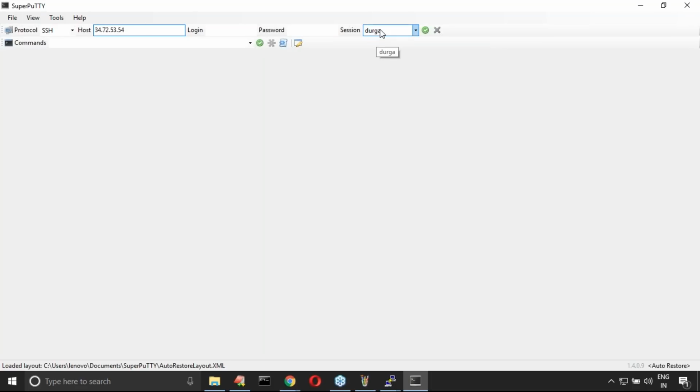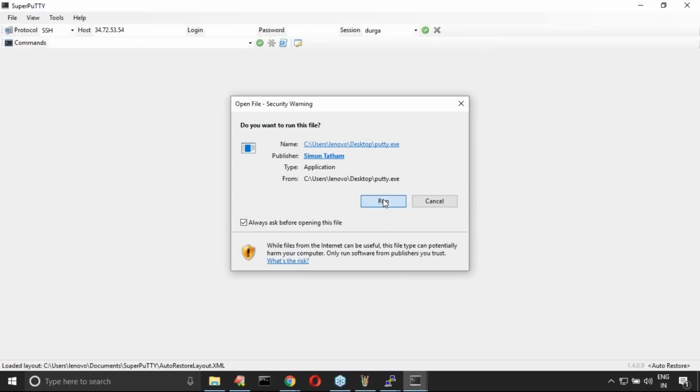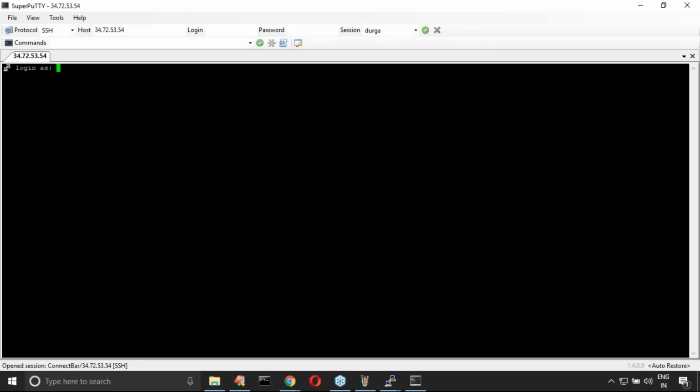This Durga has already come, with which I already saved my private key. Connect. Login, Durga. Authentication success. Have you observed? Authentication success.